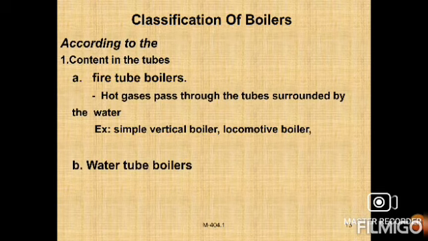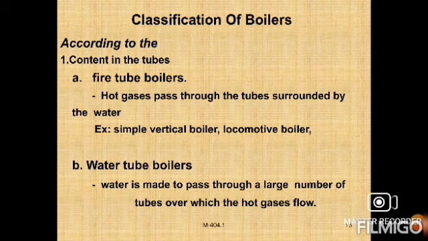In this case, the classifications are mainly according to the contents of the tube. Boilers may be classified into fire tube boilers and water tube boilers. In a fire tube boiler, the hot gases pass through the tubes surrounded by the water from which the steam is generated. The best examples for fire tube boilers are the simple vertical boiler, locomotive boiler, Cochran boiler, Lancashire boiler and Cornish boiler.